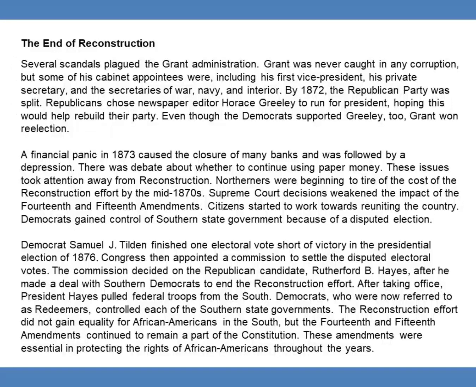Democrats gained control of Southern state government because of a disputed election. Democrat Samuel J. Tilden finished one electoral vote short of victory in the presidential election of 1876. Congress then appointed a commission to settle the disputed electoral votes. The commission decided on the Republican candidate Rutherford B. Hayes after he made a deal with Southern Democrats to end the Reconstruction efforts. After taking office, President Hayes pulled federal troops from the South. Democrats, who are now referred to as Redeemers, controlled each of the Southern state governments.